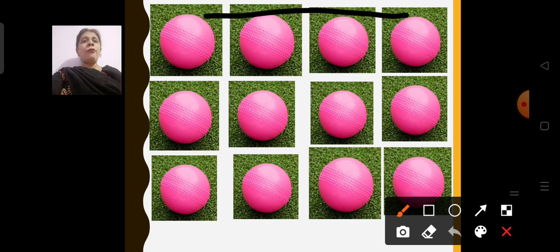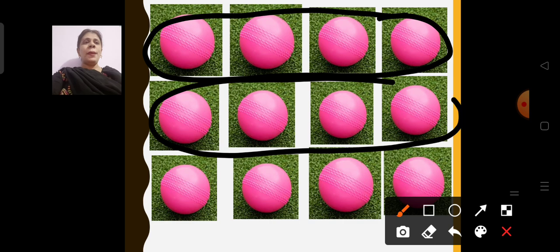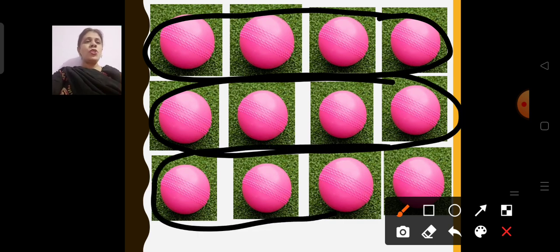Now if I take 4 balls in each lot, how many lots will I be able to make? 1, 2 and 3. 4 threes are 12. So if I take 4 balls in each lot, I will be able to make 3 lots. Okay.